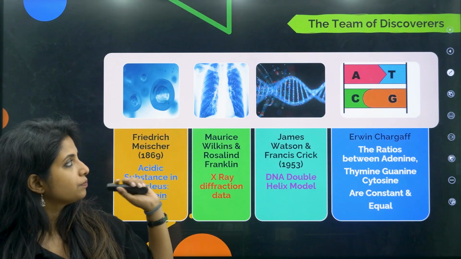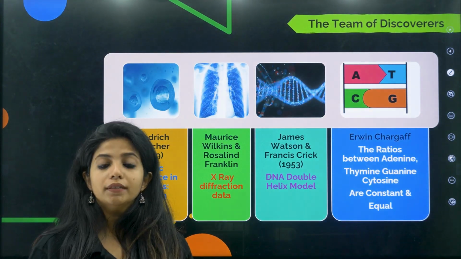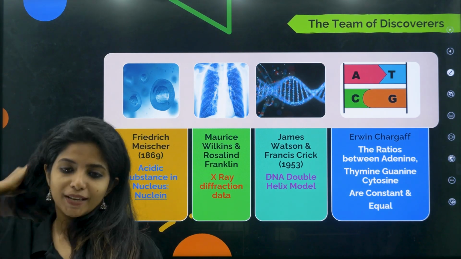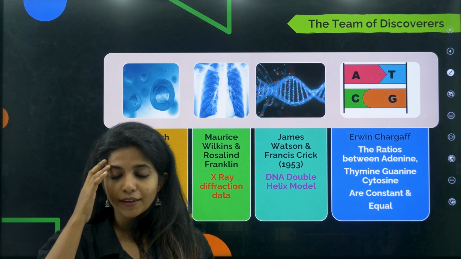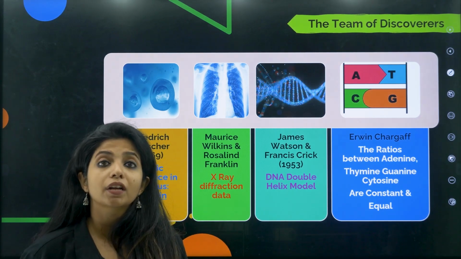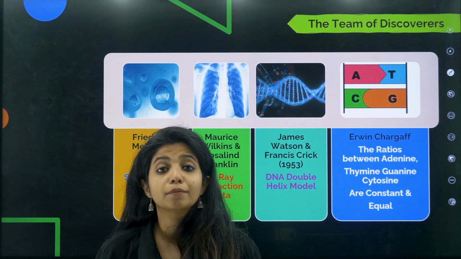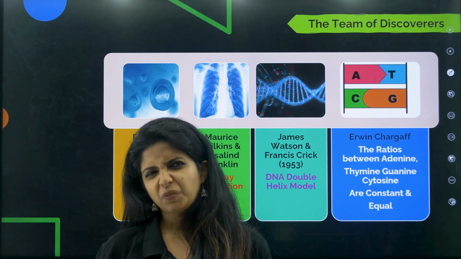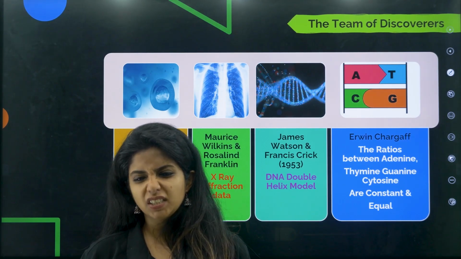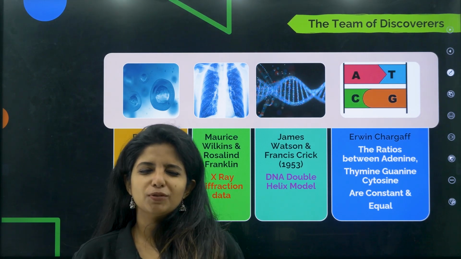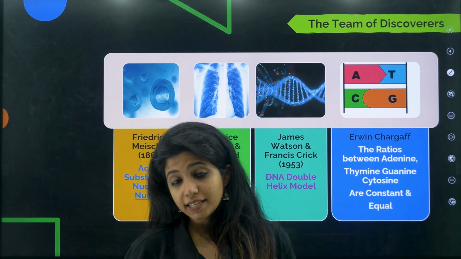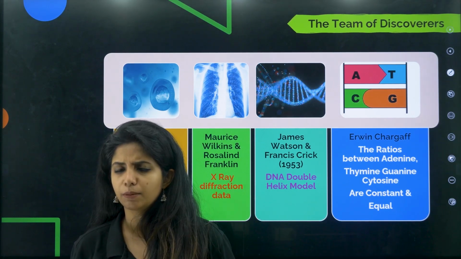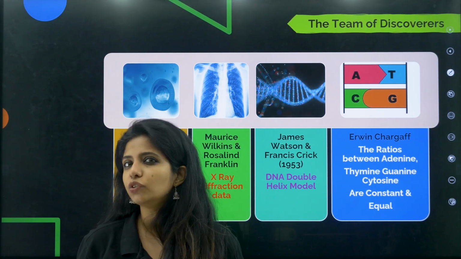Cool? Now, we need to know the names of the people who were behind the discovery of DNA. So there was a man whose name was Frederick Miescher. What was his name? Frederick Miescher. Think of the Mishti that you eat. You remember it like that. Sometimes you would find its taste different, some acidic, some sour taste. Even though it does not taste like that, you have to remember it like that. So Frederick Miescher saw an acidic substance in the nucleus.